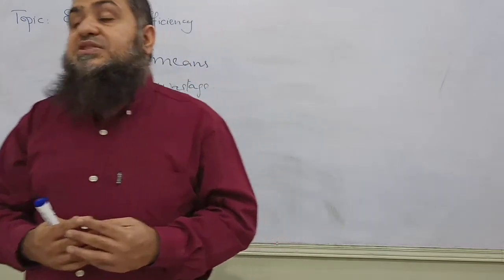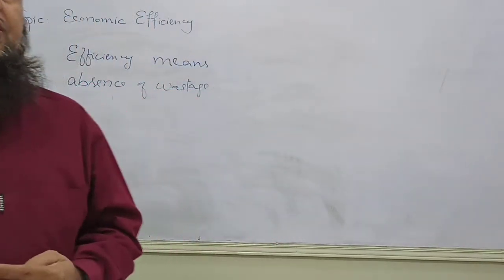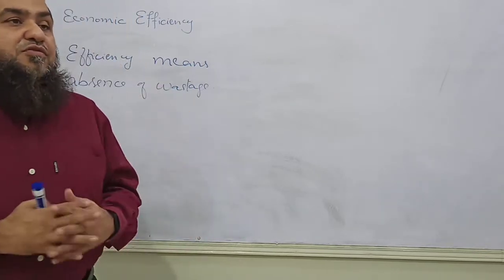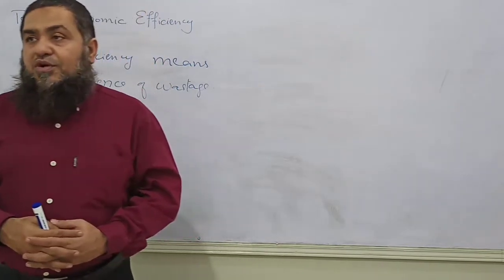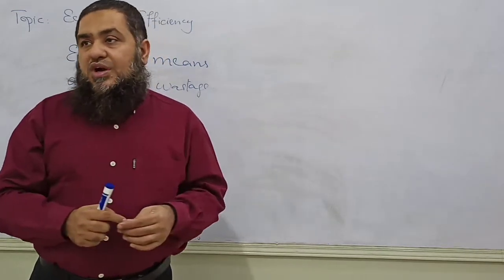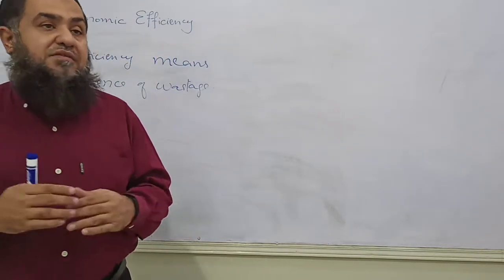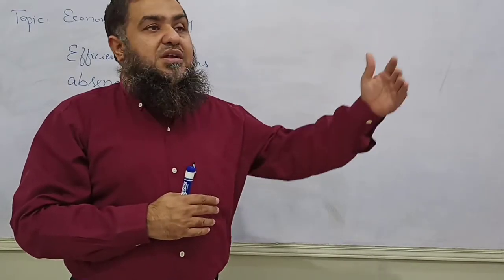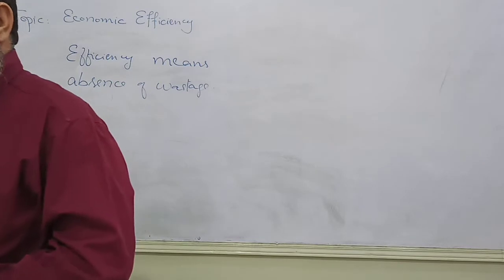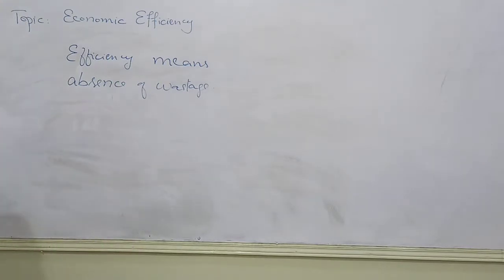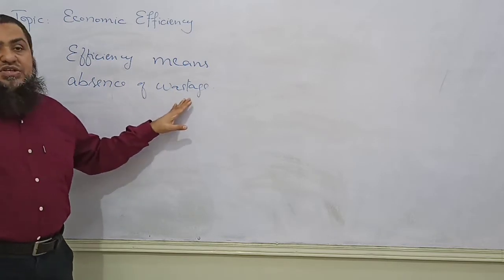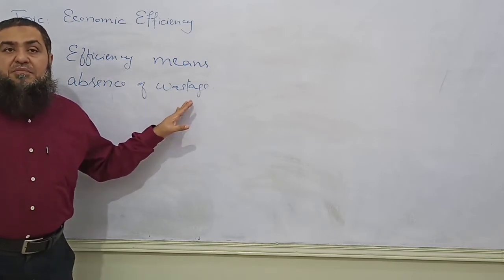That means sustainability is also going to be an objective of an economic system: the fulfillment of human wants is not focused only on the present or short run, but also on the long-run attainment of human wants. That is called sustainability in the broader sense. So efficiency means the absence of wastage of economic resources.